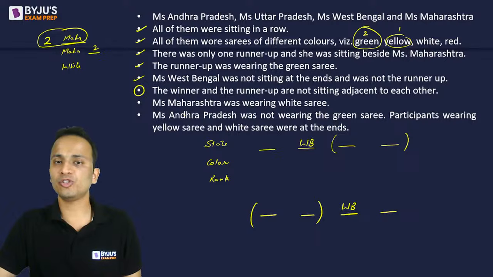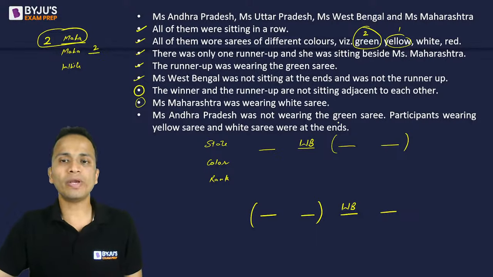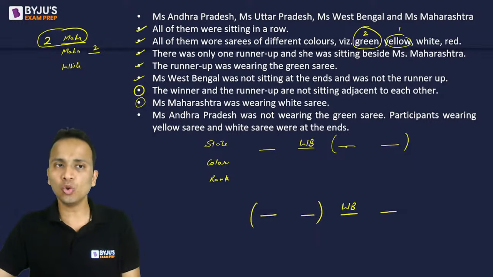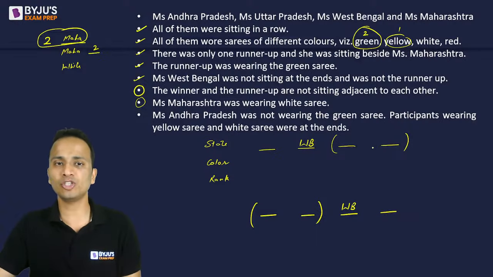This information is useful. Next, Miss Andhra Pradesh was not wearing a green sari. So Andhra Pradesh cannot be rank 2. Now in the first case, the third and fourth chairs, the last two chairs, are reserved for Maharashtra and rank 2.